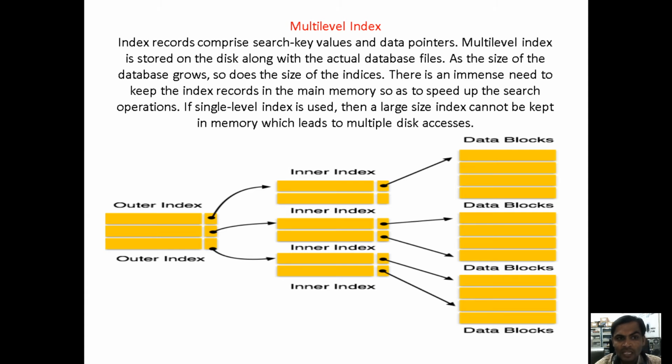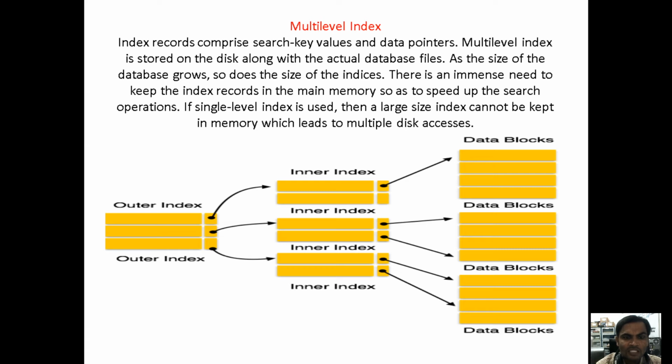Secondary indexing means the primary index is already created, and we create one more index on top of it. Secondary index can also be called multi-level indices. The purpose of indices is to search the data very fast, and we go for indexing for smaller database files.